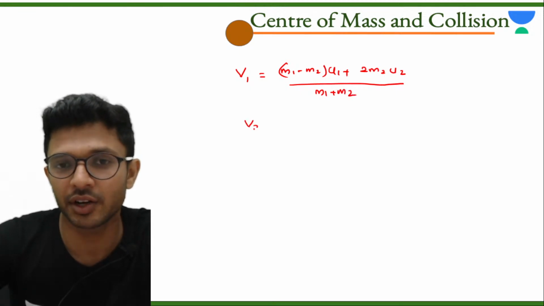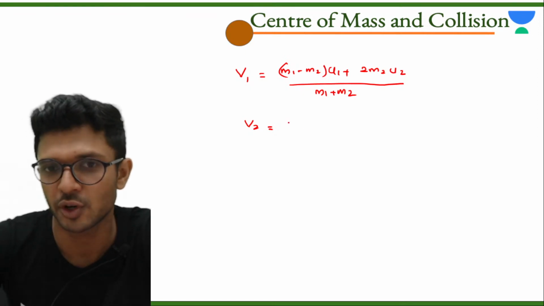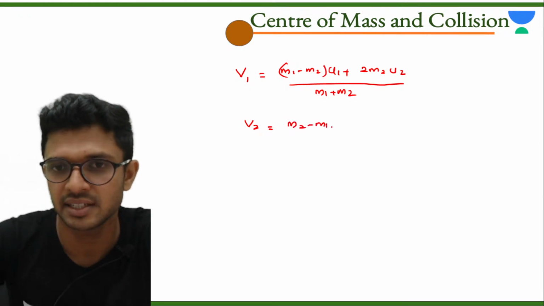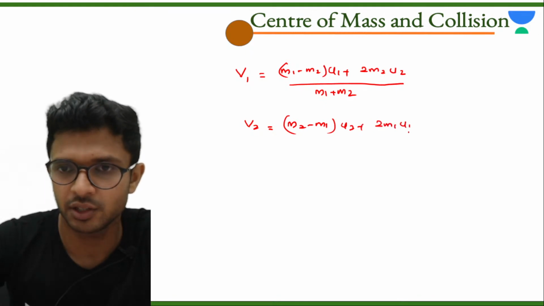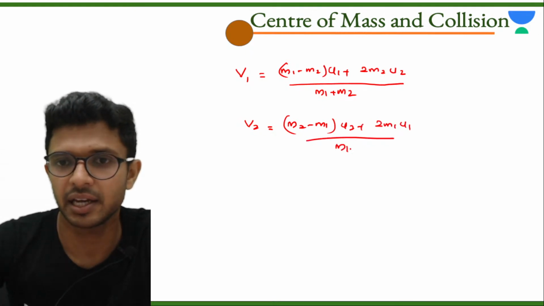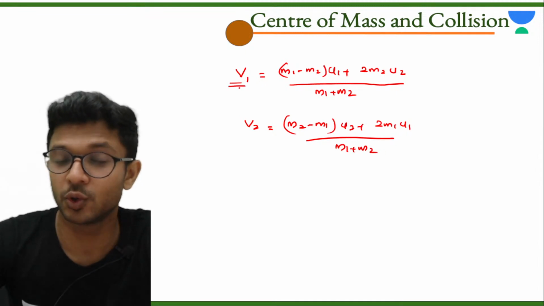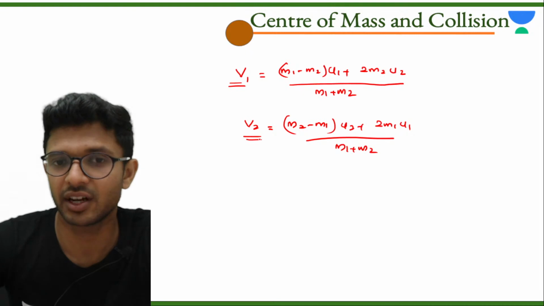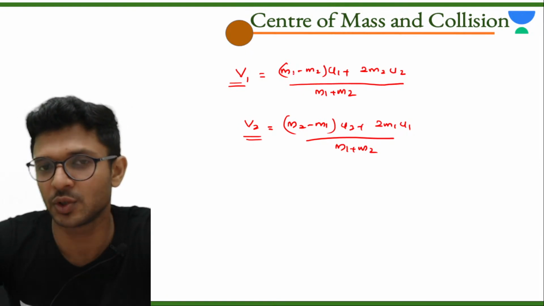And for v2, the final velocity of the second body after collision, the formula is m2 minus m1 into u2 plus 2 m1 u1, the whole divided by m1 plus m2. If you already know the formula of v1, don't memorize v2 separately, just substitute 1 as 2 and 2 as 1, that's all.